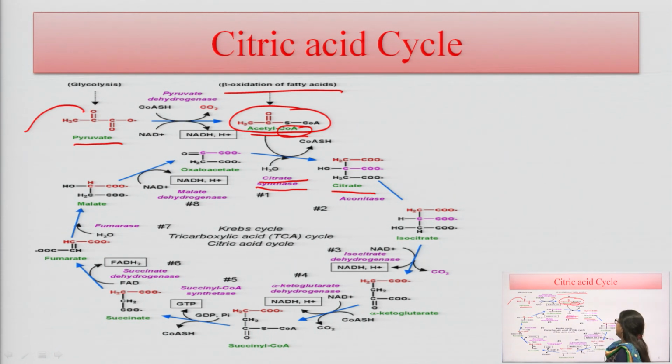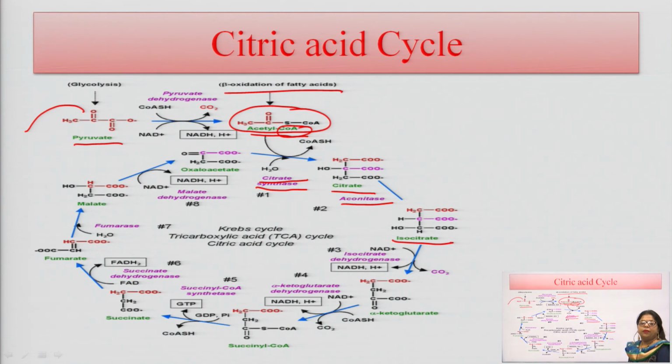So, this citrate reacts with the aconitase enzyme, and isocitrate is formed. In this reaction, citrate is converted into isocitrate with the help of the enzyme aconitase. The next step is that isocitrate is converted into alpha ketoglutarate.